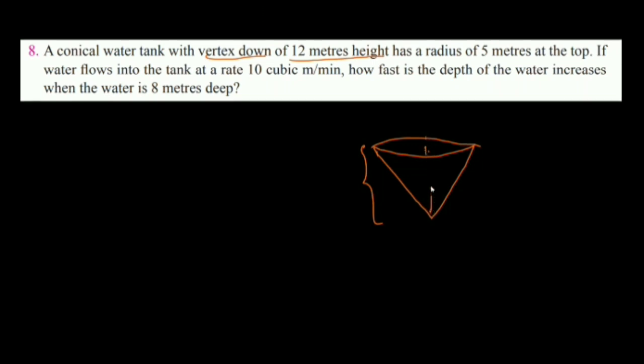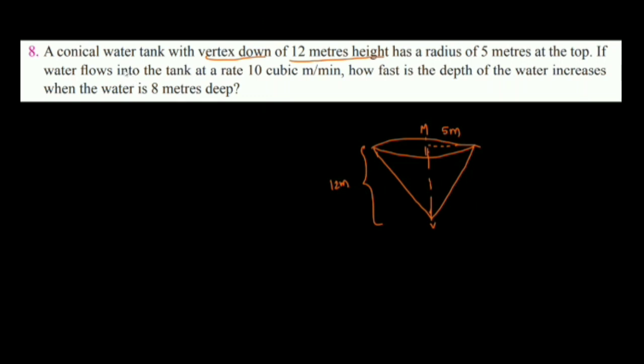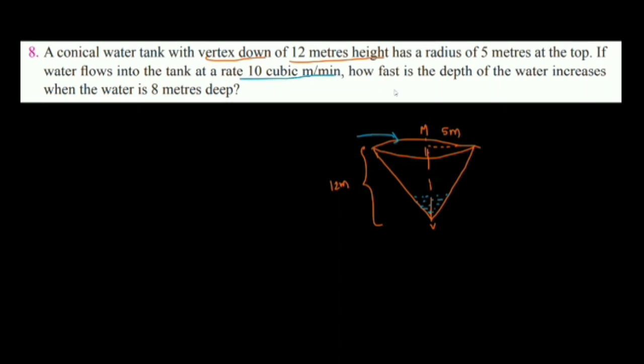The height is 12 meters and the radius is 5 meters. So the height of the cone is given. Suppose you take this as the vertex, the height is 12 and the radius is also given. If the water flows into the tank at the rate of 10 cubic meters per minute, so the water is flowing into the tank and filling it.